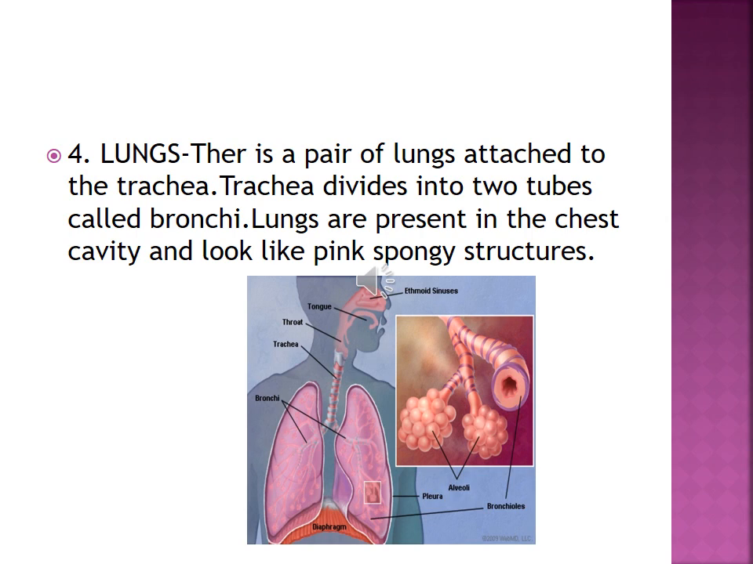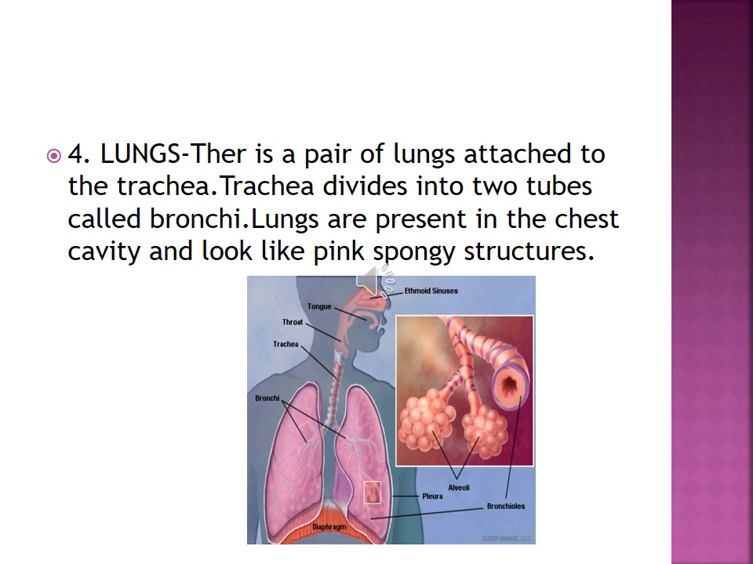You can see in this picture that its appearance is like a bunch of grapes, and an individual alveolus looks like a single grape. The walls of the alveoli are very thin and surrounded by very thin blood capillaries. The air from the trachea through the bronchi and bronchioles finally enters the alveoli.